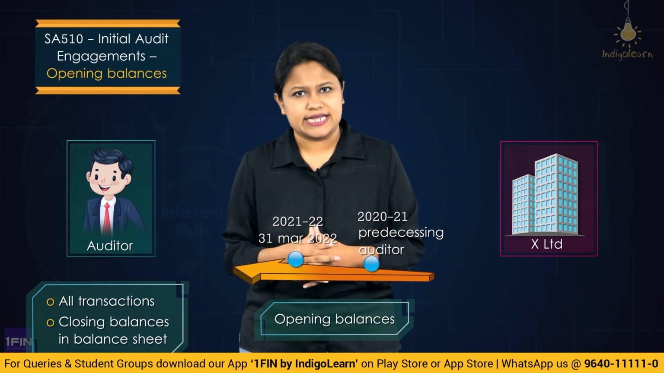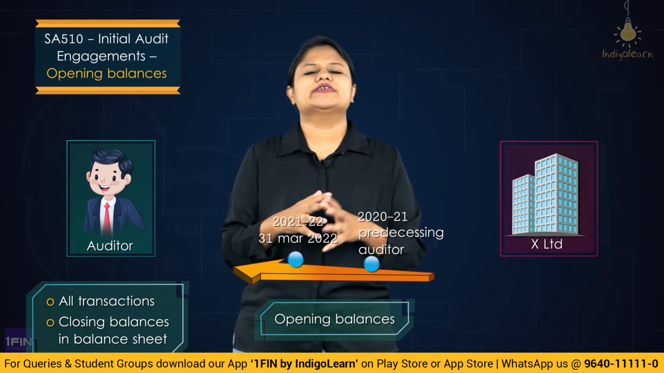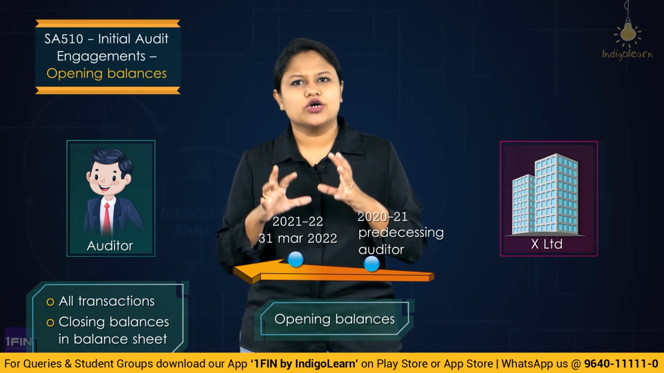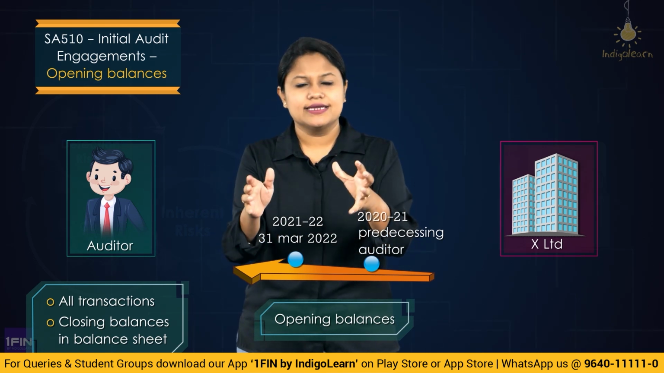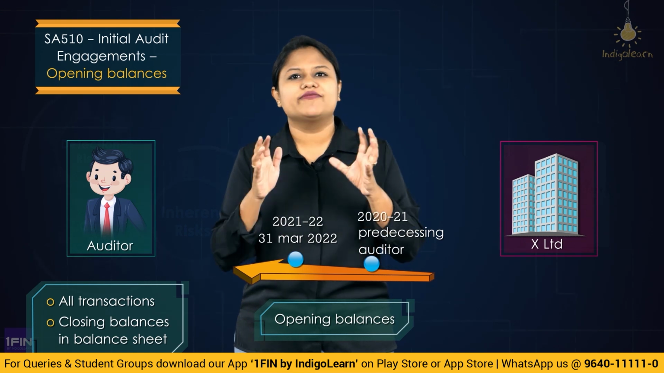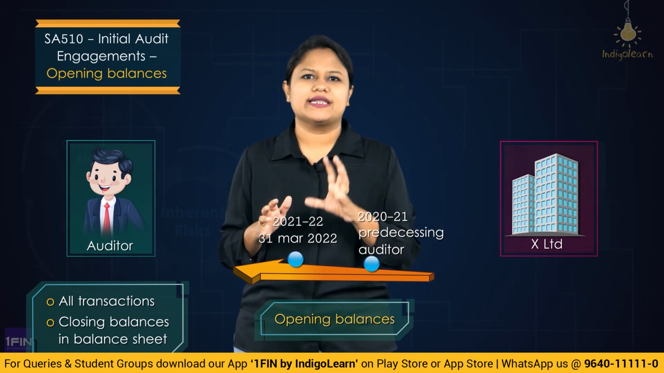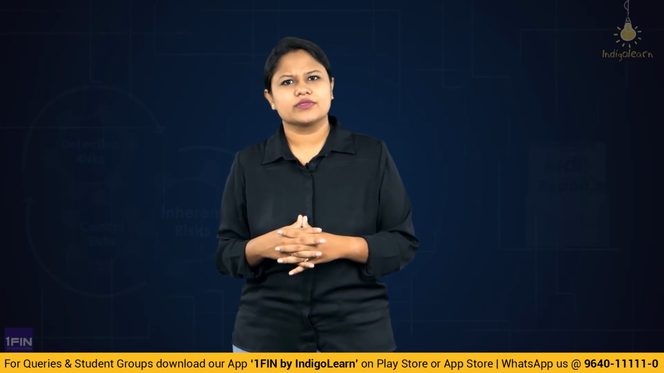Therefore, in a very simple line, initial audit engagement, or SA 510, simply says that the auditor who is going to do the audit for the first time of this client has a certain responsibility towards the checking or the verification of the opening balances. What are opening balances? Simply to understand, the closing balance of the previous year is going to be the opening balance of the current year, right?